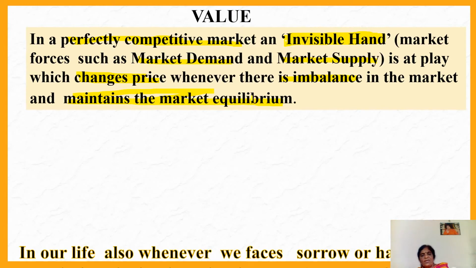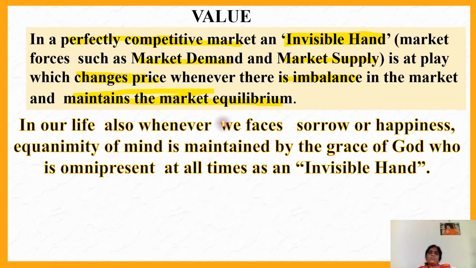In the same way, in our life also, whenever we face at times sorrow, at times happiness, we are always able to maintain the equanimity of mind only due to the grace of God, nothing else. How? Because God is omnipresent at all times.